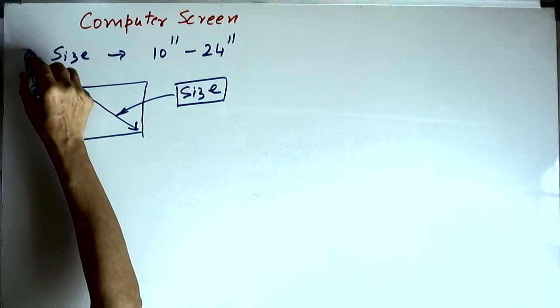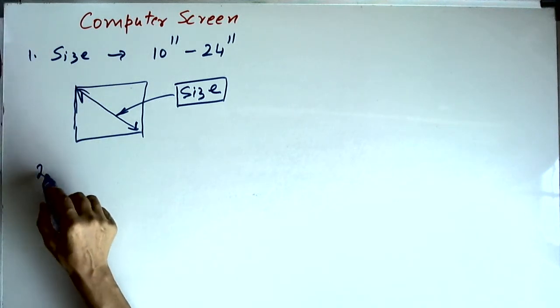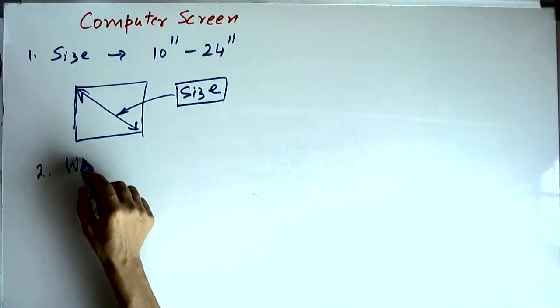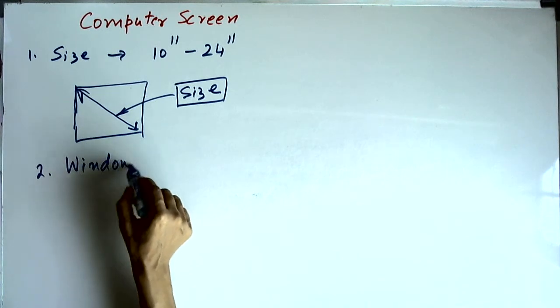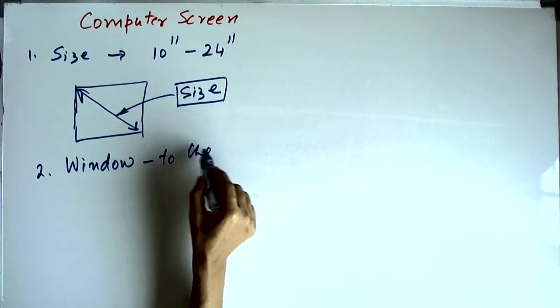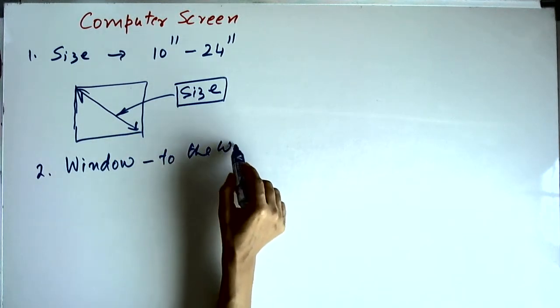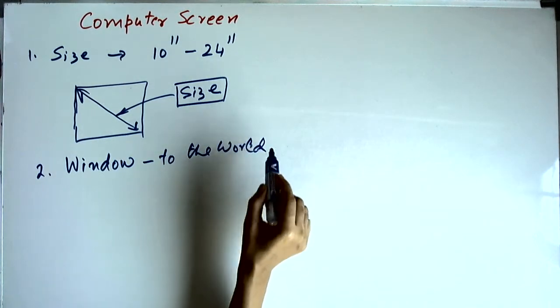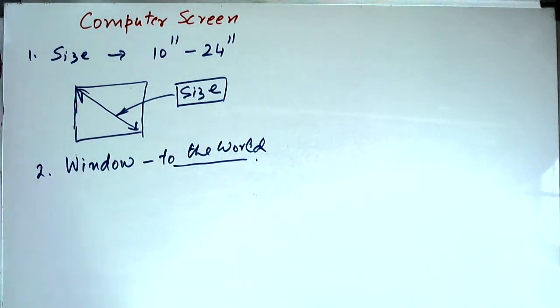Now, the computer screen is your window to the world. So remember, this is where you actually get to see information in visual form.